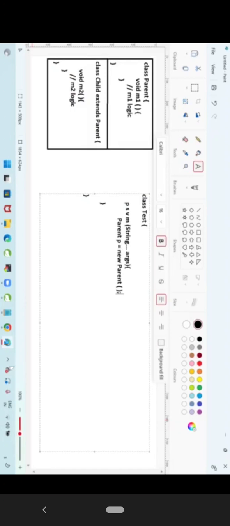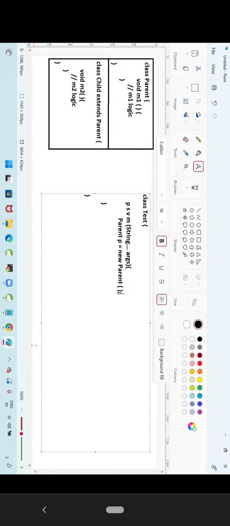For whichever class you create the object, you can call that class's methods plus its parent class methods. Who is acting as a parent for our parent class? Object. Am I extending from Object? That is by default. If you don't extend from any class, then the Object class will become your direct parent.